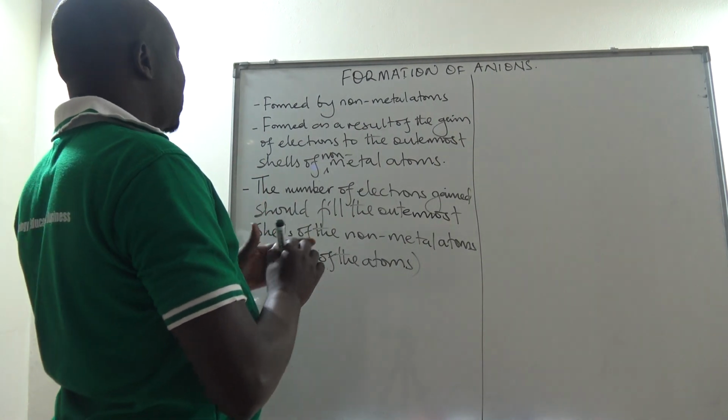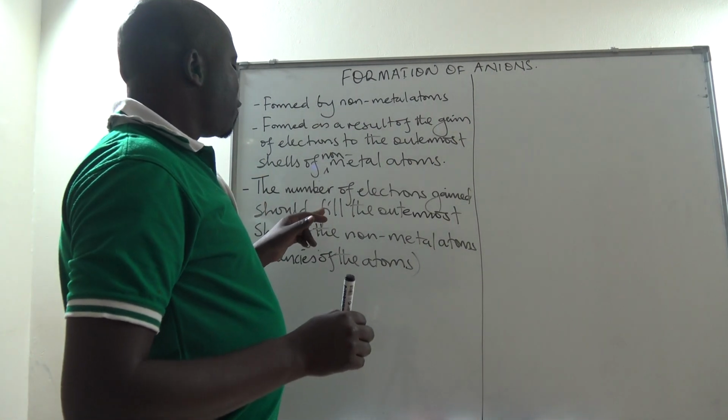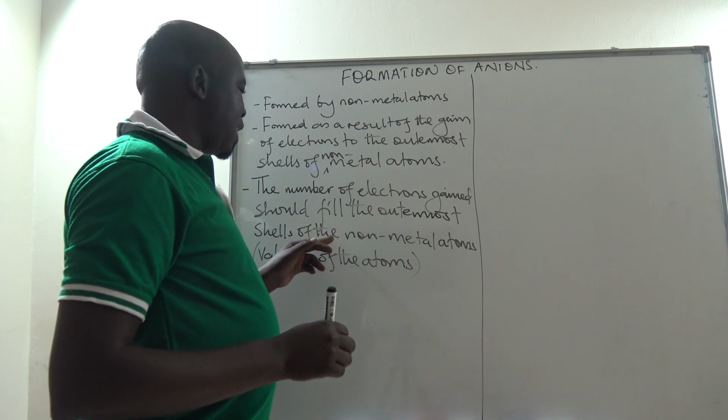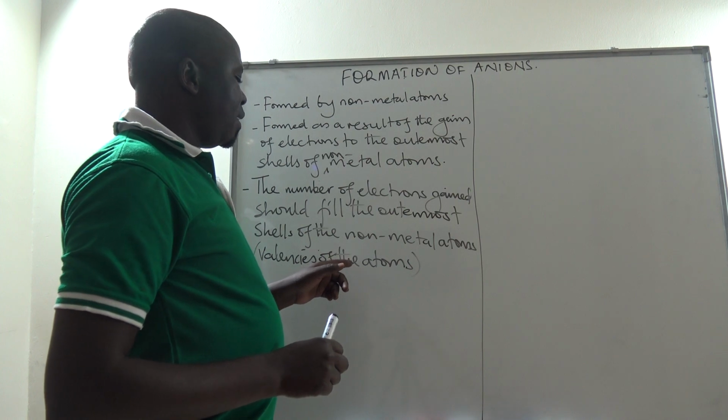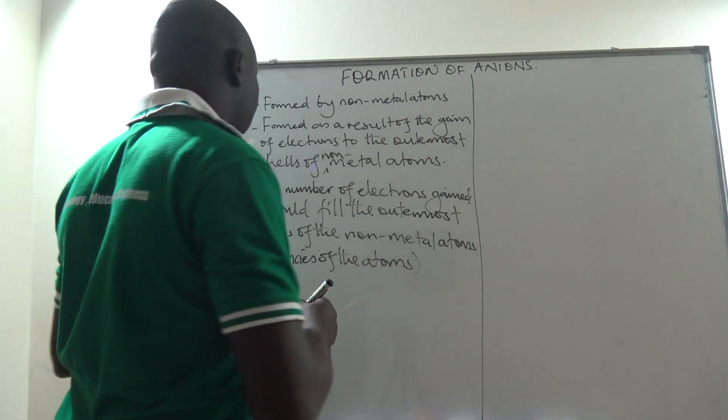So the number of electrons gained should be able to fill the outermost shell of the non-metal atom, or should be the same as the valencies of the non-metal atoms.